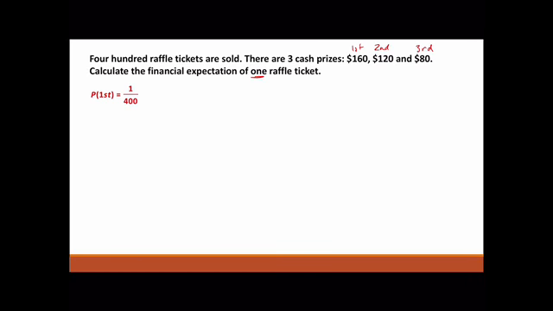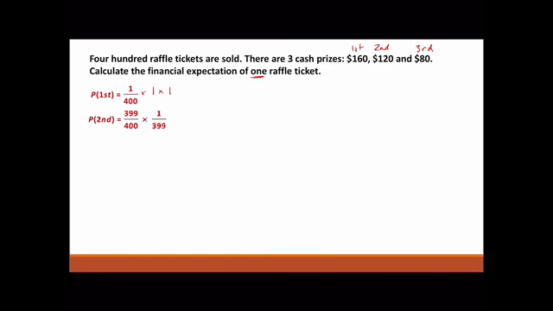Okay, if you wanted to go further and think about what happens with the second and third place draw, once you come first, the chance that you come second, your ticket's already gone, the probability is 0. And the chance of coming third, same thing, you have no tickets, so you're guaranteed to lose. So it's 1 out of 400. Do the same with second.